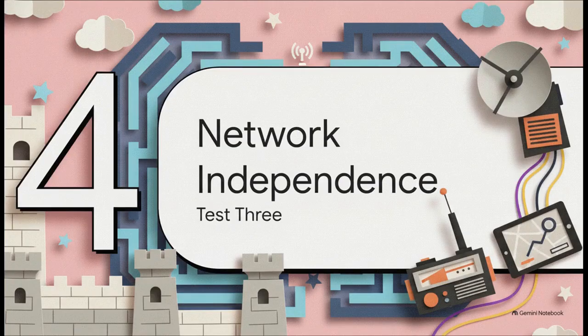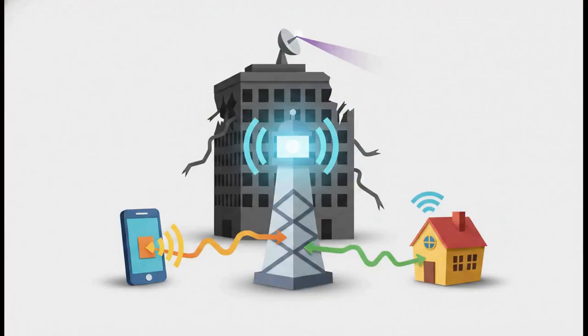Okay, let's keep building this fortress. Section 4 brings us to Test 3, Network Independence. This test is all about how you physically reach the system during a total lockdown. Picture this. The alarms start ringing, but your incident commander isn't sitting safely at their desk. Maybe they're out getting groceries. On top of that, your corporate network might have just been completely severed from the internet by your own internal security team just to stop a worm from spreading laterally.